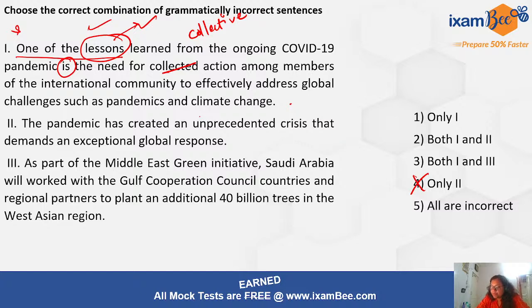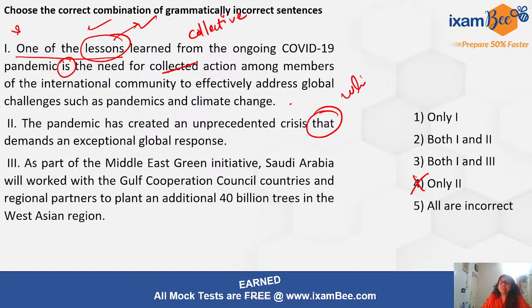Now tell me, the pandemic has created an unprecedented crisis that demands an exceptional global response. Is there any error in this sentence? No, there is no error, right? Even if we talk about which and that, you should know the difference in the usages of which and that.